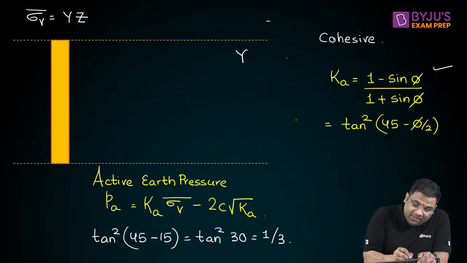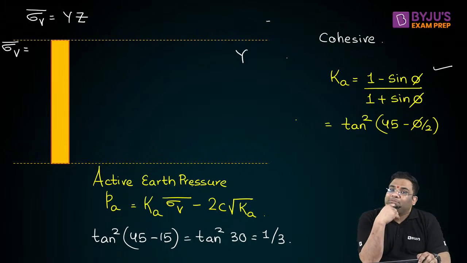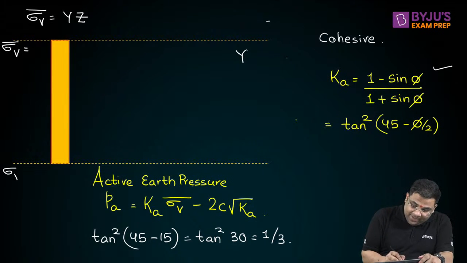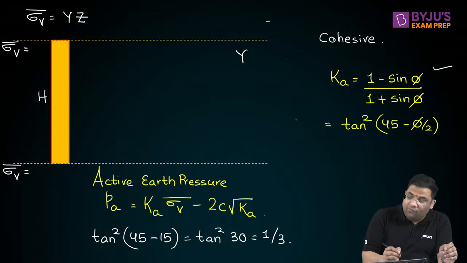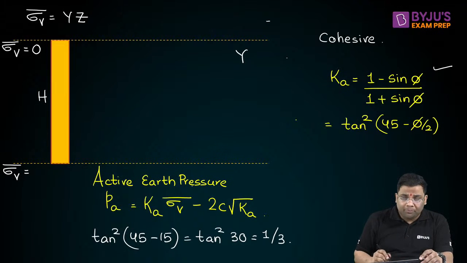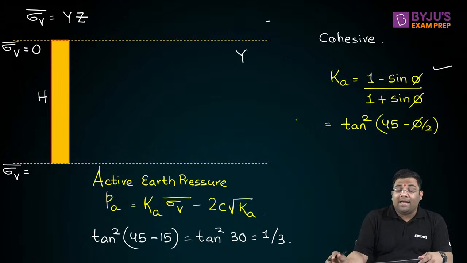So what will be the vertical stress at the top? Tell me, you will tell, I will not tell. Tell at the top and at the base of the retaining wall. Suppose the retaining wall has a height of h. So at top the vertical stress is 0. Right? At the bottom, or I can say base, what will be the value?